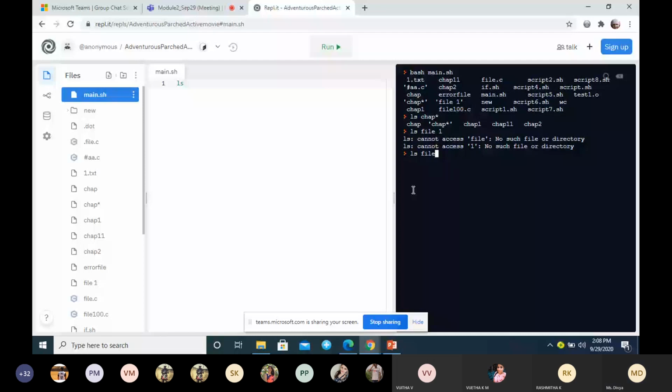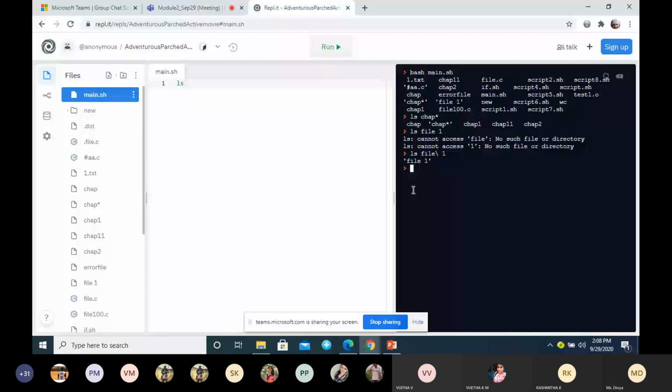When I have a space, to escape the space, we have to use a backslash. This will suppress the wildcard nature. This is how we list the file with the space.